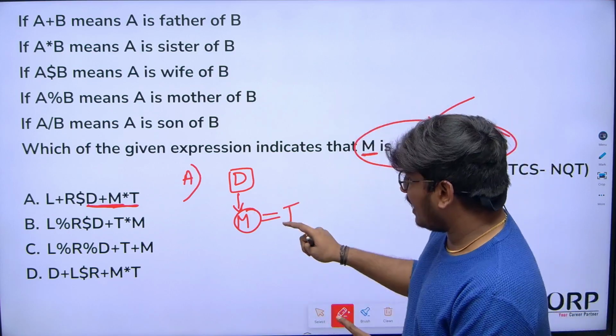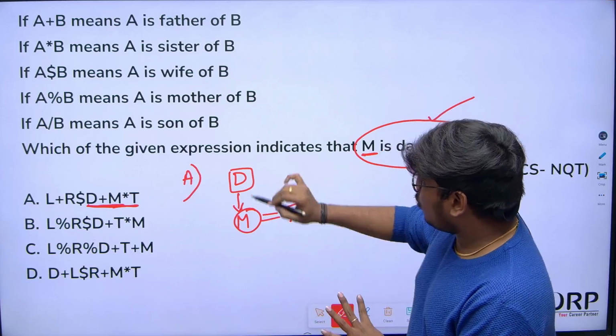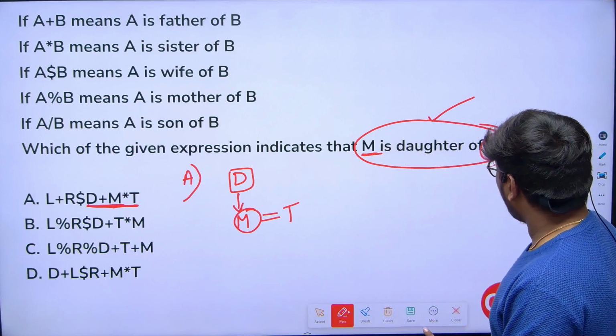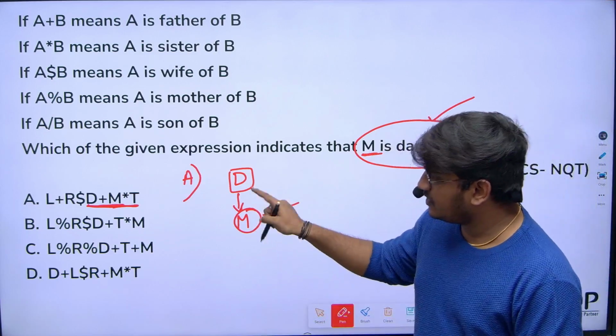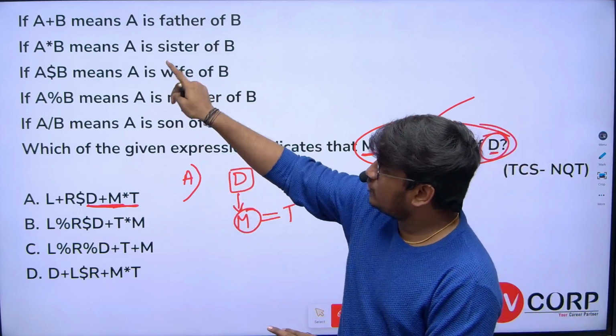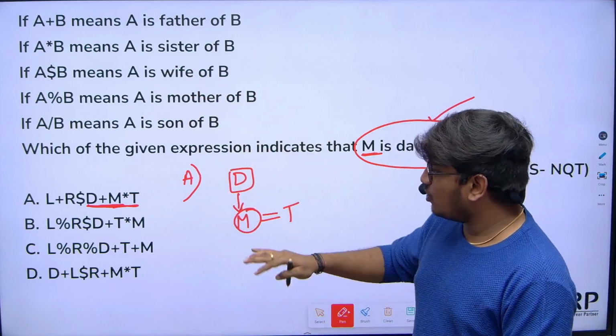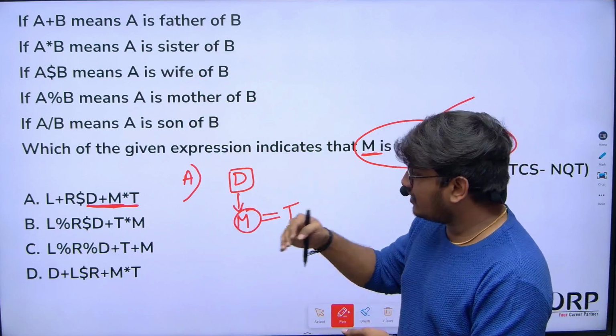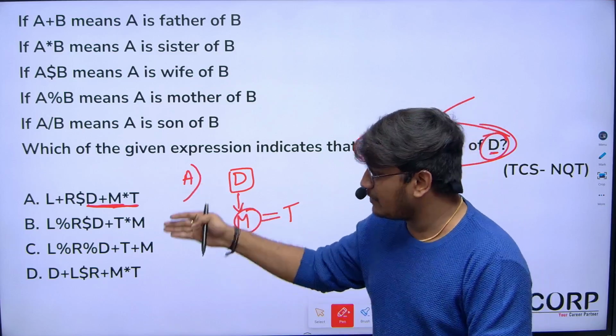So now when we have M is sister of T, what's the relation here? Obviously, M is daughter of D. Already we got to know that M is daughter of D, because clearly they mentioned that it indicates M is sister of T. So in the first option itself we got that particular answer. If you are confident about your answer, no need to verify the remaining options.